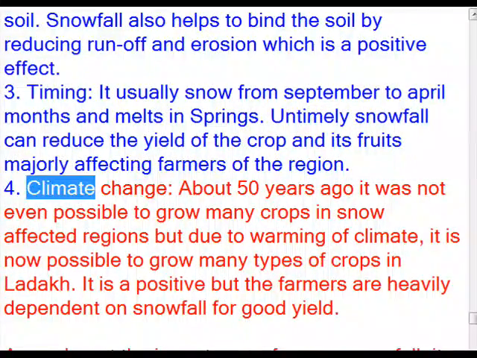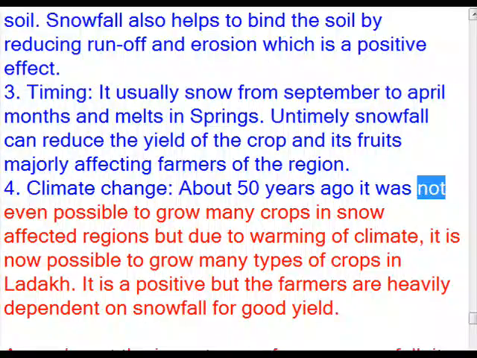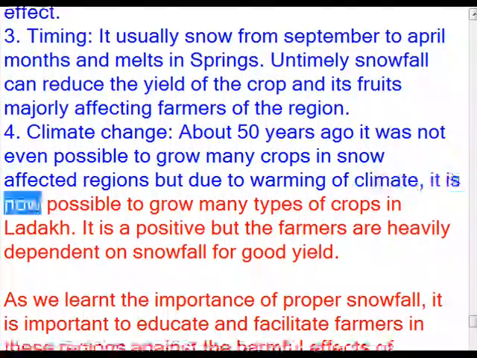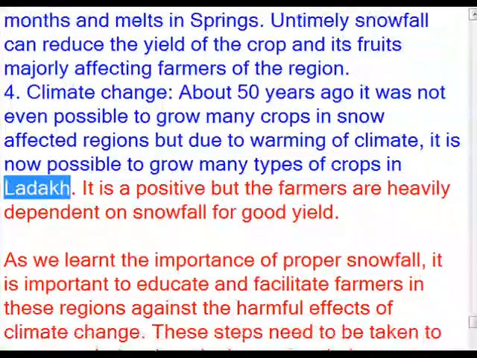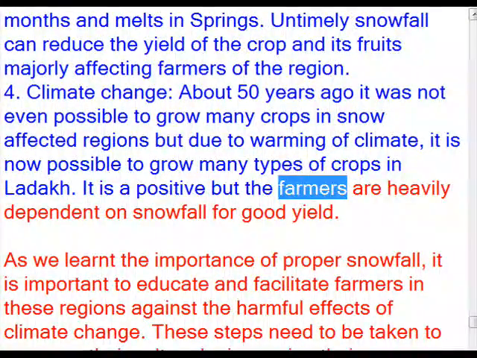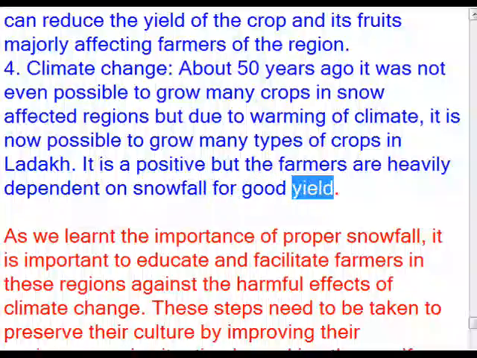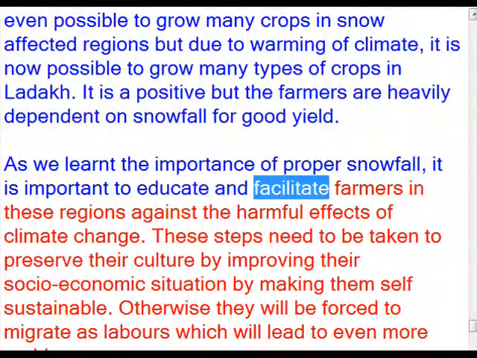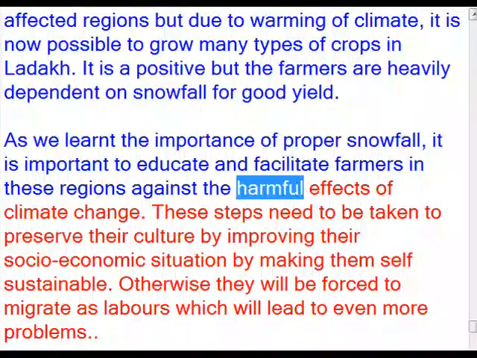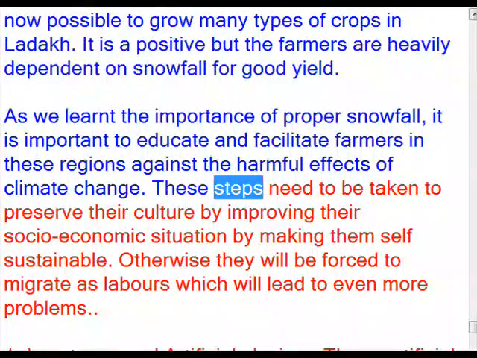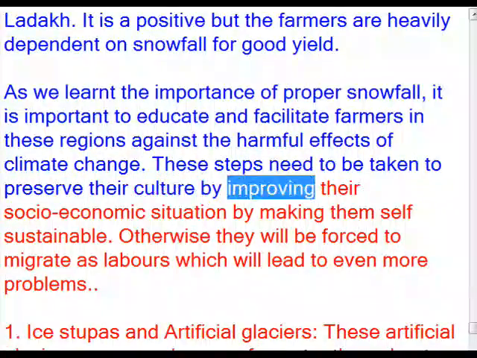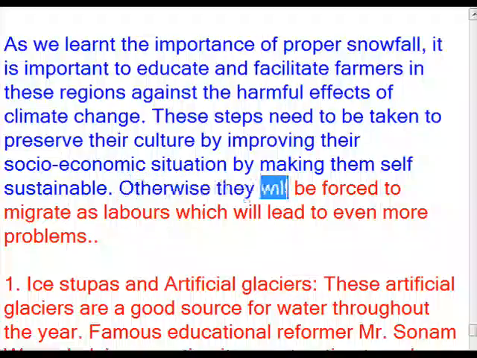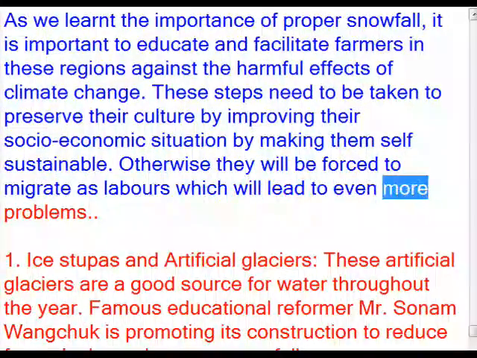4. Climate change. About 50 years ago it was not even possible to grow many crops in snow-affected regions, but due to warming of climate, it is now possible to grow many types of crops in Ladakh. It is a positive, but the farmers are heavily dependent on snowfall for good yield. As we learn the importance of proper snowfall, it is important to educate and facilitate farmers in these regions against the harmful effects of climate change. These steps need to be taken to preserve their culture by improving their socio-economic situation by making them self-sustainable. Otherwise, they will be forced to migrate as laborers, which will lead to even more problems.